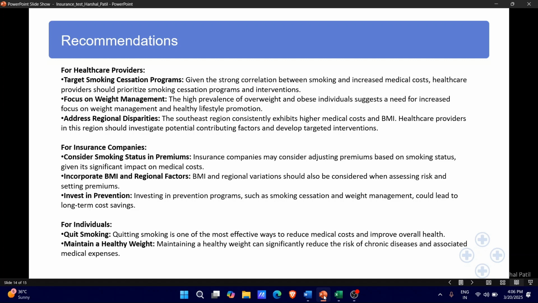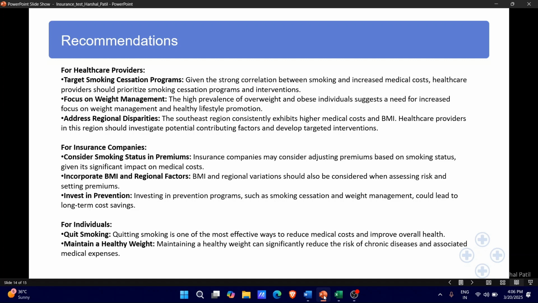Incorporate BMI and regional factors. BMI and regional variations should also be considered when assessing the risk and setting premiums. Invest in prevention. Investing in prevention programs such as smoking cessation and weight management could lead to long-term cost savings.